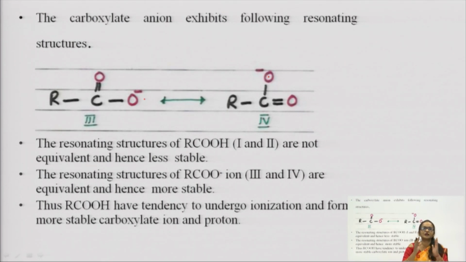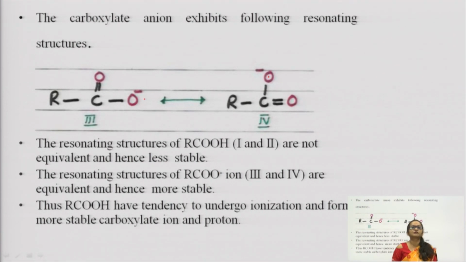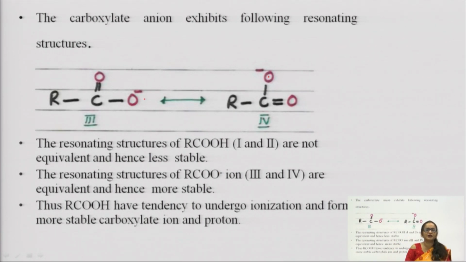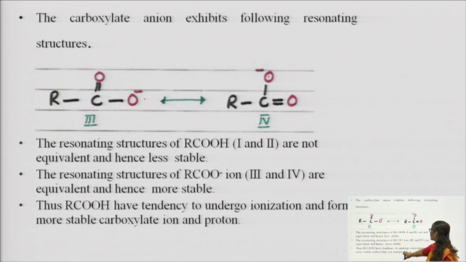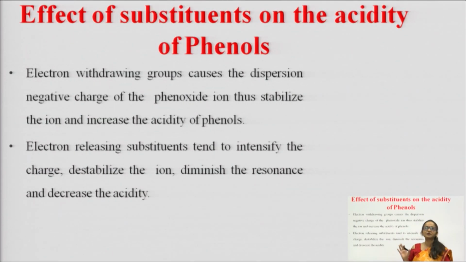Why? Because in the carboxylate ion, the negative charge is borne by oxygen, and oxygen is electronegative. उसको बहुत अच्छा लगेगा कि I can share this negative charge. But वही फिनॉक्साइड आयन में ऑर्थो और पैरा पे नेगेटिव चार्ज आ रहा है, वहाँ कौन है? कार्बन. कार्बन इज इलेक्ट्रोपॉजिटिव. So इलेक्ट्रोपॉजिटिविटी में हम क्या देखते हैं कि जो चार्ज होता है वो बहुत देर नेगेटिव को नहीं रखना चाहेगा, राइट? That's why we can see that the carboxylic acid has a tendency to undergo ionization and form the more stable carboxylate ion and proton.